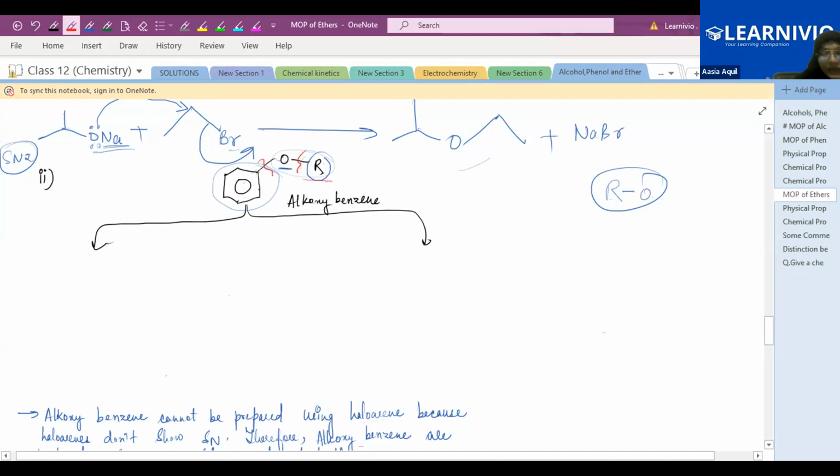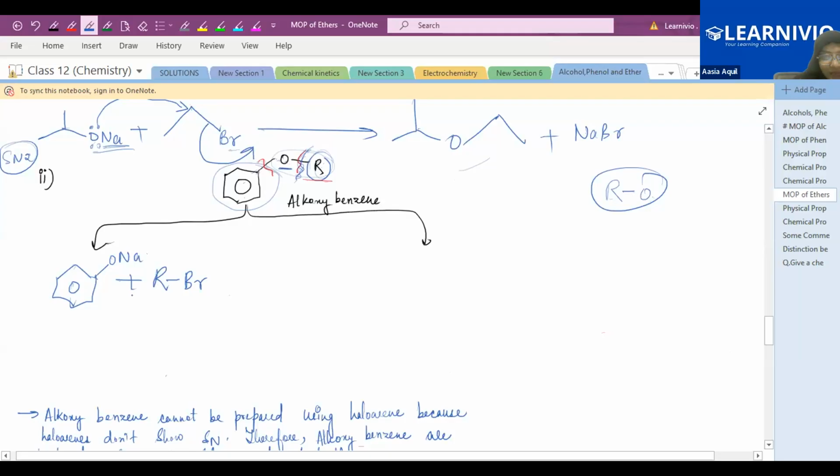alkoxide. Okay, so see, there are two conditions. First, I'm just breaking this bond. When I break this bond, R will form the halide, R, Br, your haloalkane, your alkyl bromide. And to this oxygen you will attach Na, O, Na. So this will form your sodium aryl oxide, the aryl oxide or phenoxide, sodium phenoxide.